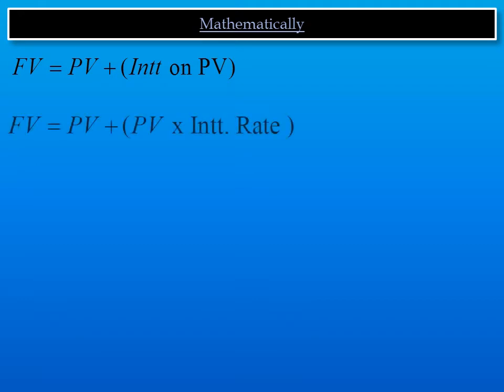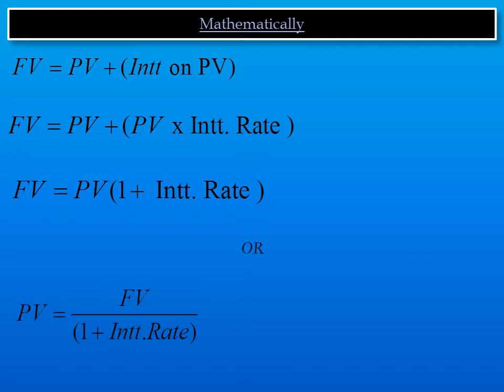If we want to put all these mathematically, future value is equal to present value plus interest on present value, or future value is equal to present value plus present value into interest rate. If I take present value common out of this formula, the formula of future value becomes present value into 1 plus interest rate. Or if I want to derive the formula of present value out of this, it will be present value is equal to future value divided by 1 plus interest rate.